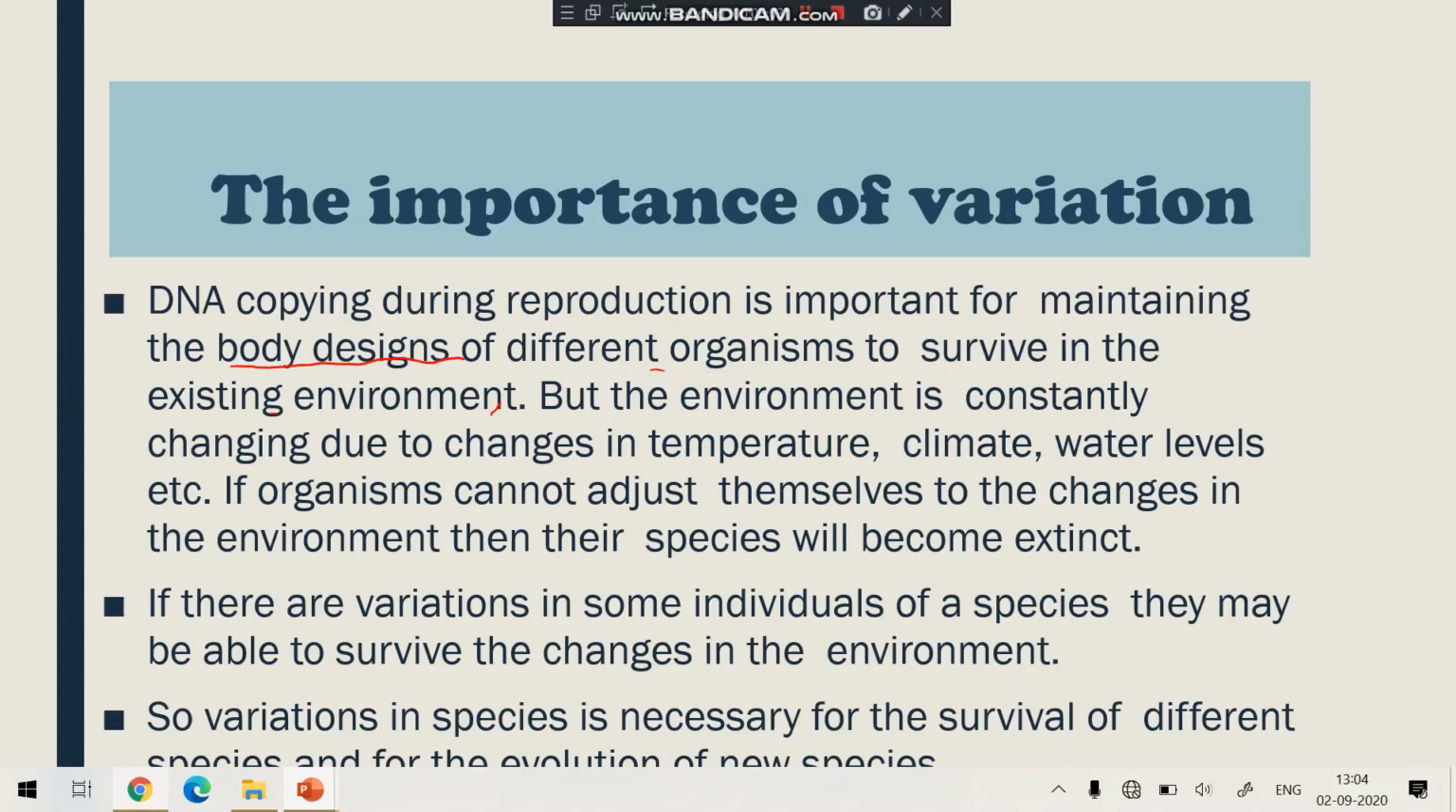Okay, if by chance during the reproduction one or two or some organisms are able to adjust to that change in climate, then maybe they will survive. So if there is variation in some individuals of a species, they may be able to survive the changes in the environment. So the variation in species is necessary for the survival of different species and for the evolution of new species. Understood, student? So why is the variation necessary? It gives them more adaptability to adjust in the changing environment.